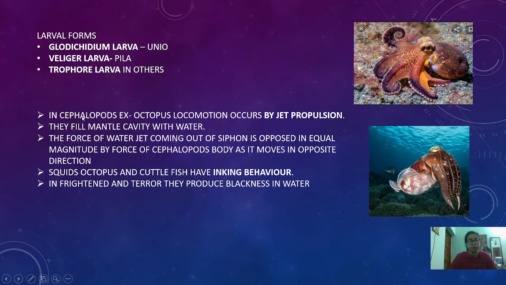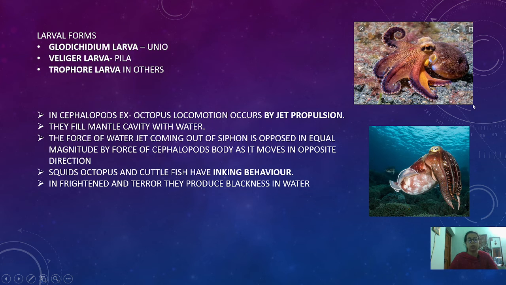Moving to the cephalopods, certain characteristics are seen in the cephalopod like the jet propulsion. What is jet propulsion? Jet propulsion is a locomotory feature which is seen especially in the octopus. They fill the mantle cavity with the water, and then by the siphon, that is by this opening, they remove the water with a certain force.